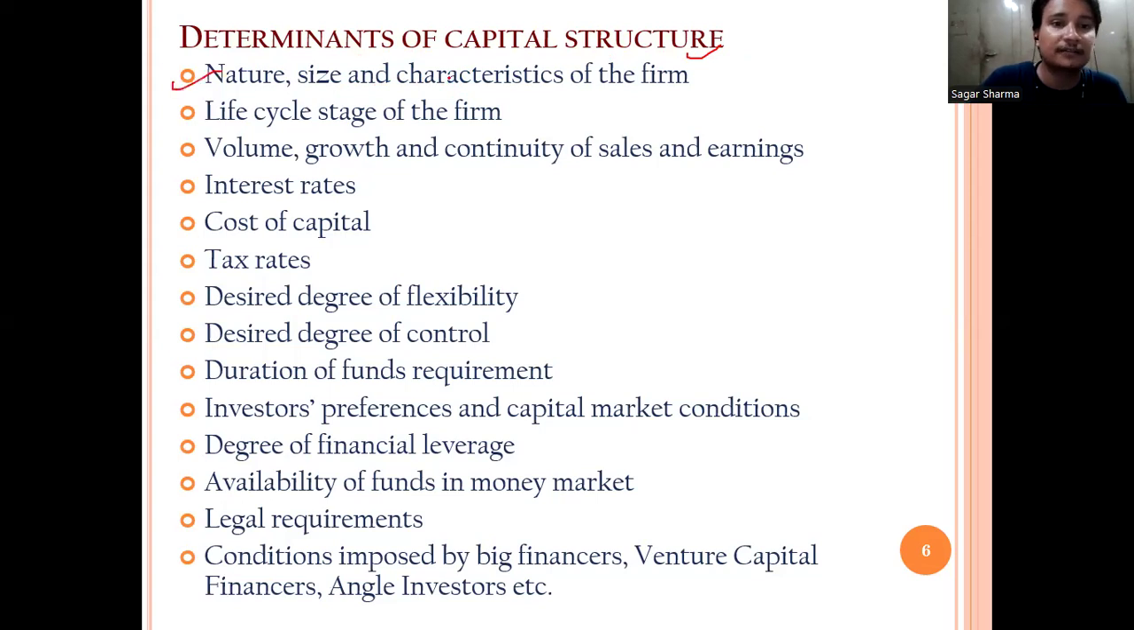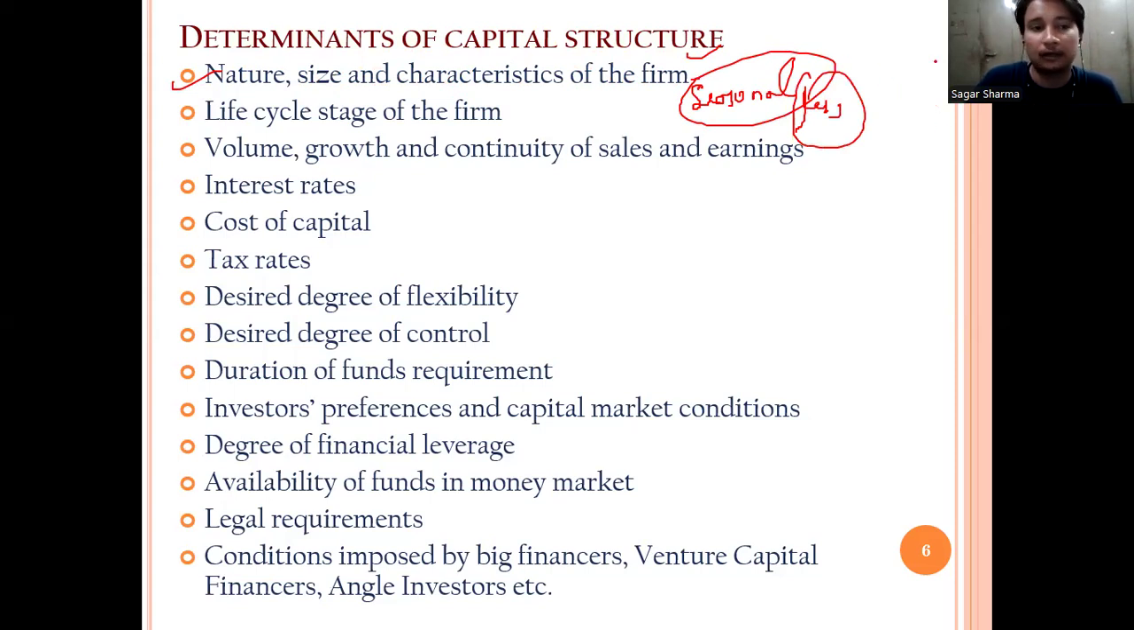The first one is nature, size, and characteristics of the firm. Nature means if your business is seasonal, what is your capital structure? Your capital requirement will be less in comparison to continuous production, because you don't need continuous 12-month production. Like this, size: if your business is small in size, then your capital requirement will be less. And the characteristics of the firm also affect the capital structure.